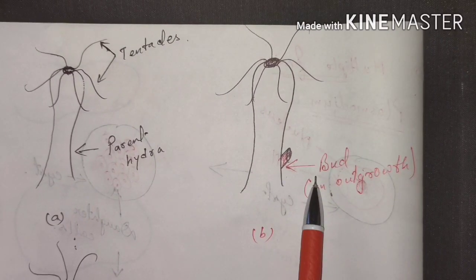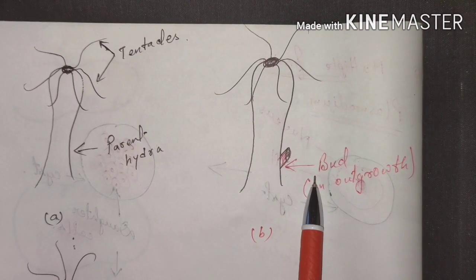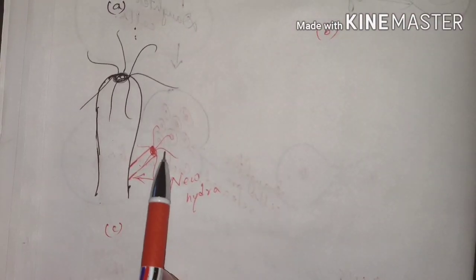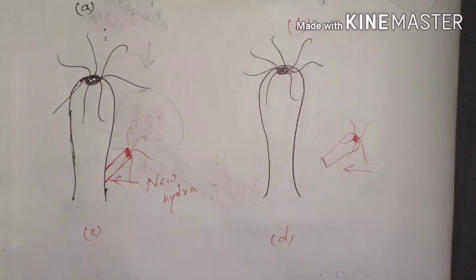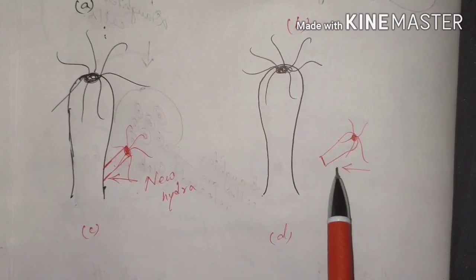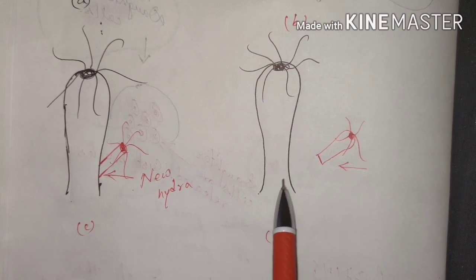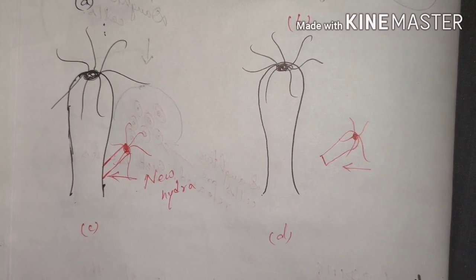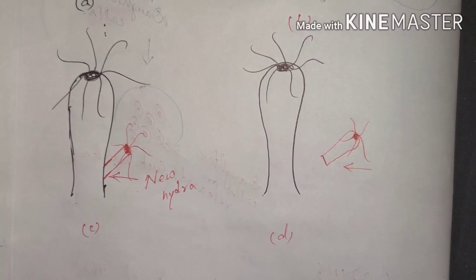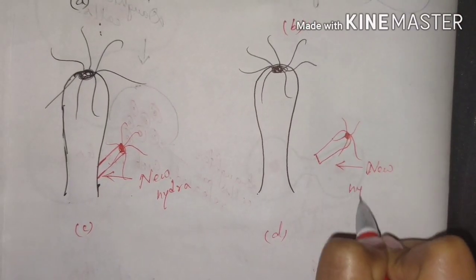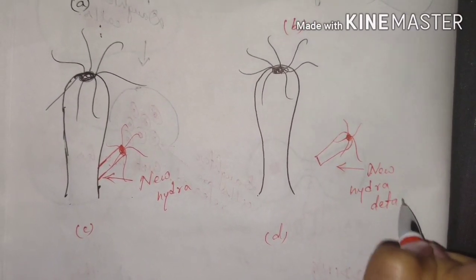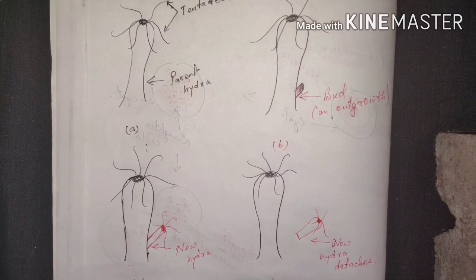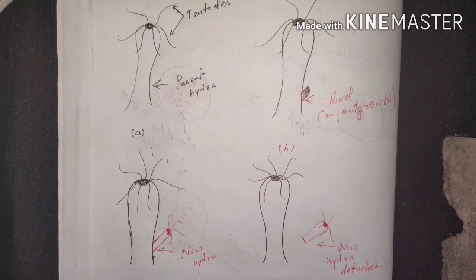The bud then slowly and gradually develops and then it forms a new hydra by forming tentacles and the mouth. And then finally the new hydra detaches from its parent body and then it lives as a separate organism and grows there to form a mature hydra. The new hydra detaches. So this is the process in which a hydra reproduces by the method of budding.